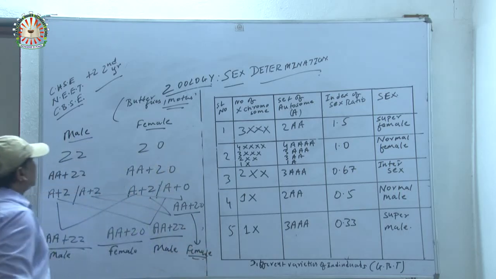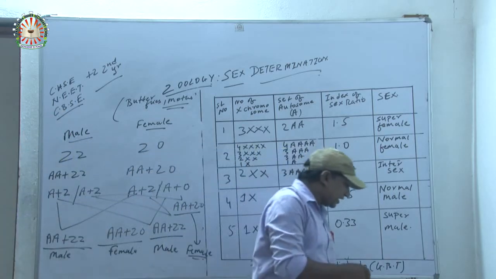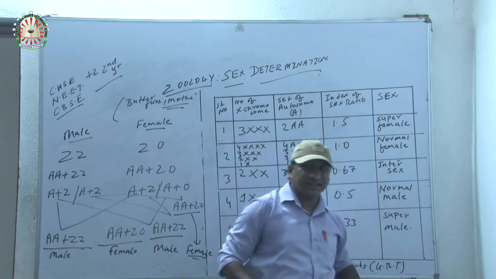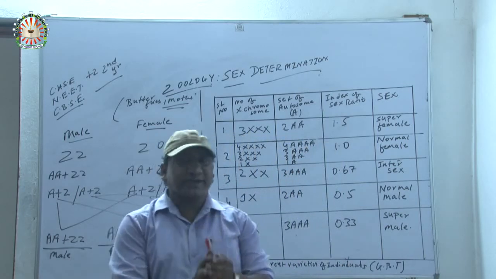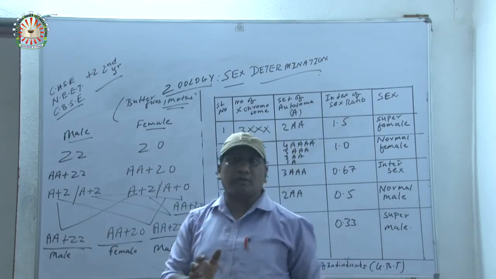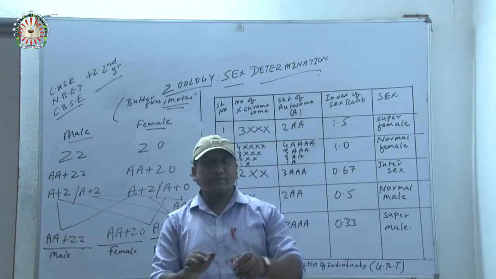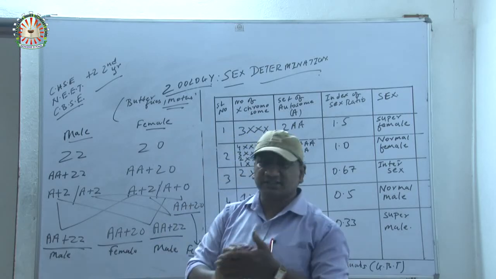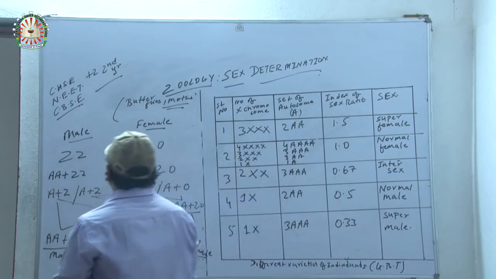Okay? Now, these are over. Now, some of the insects like honeybee and wasp, in those organisms, a special mode of determination is there. That is called haplodiploidy. Which kind of determination? That is haplodiploidy sex determination. It is a very important point and it is a very important part.